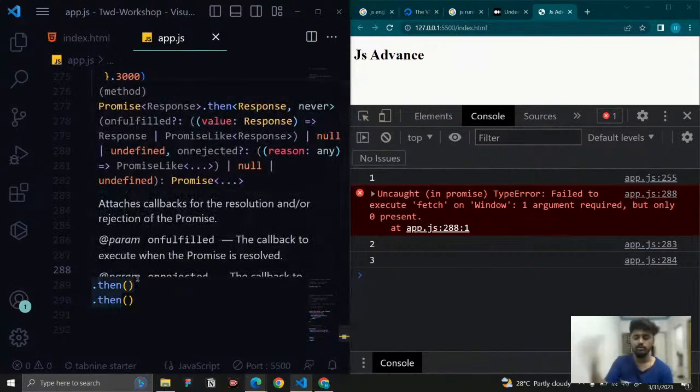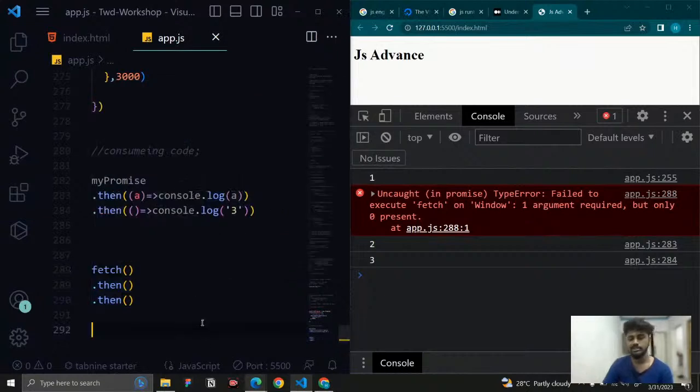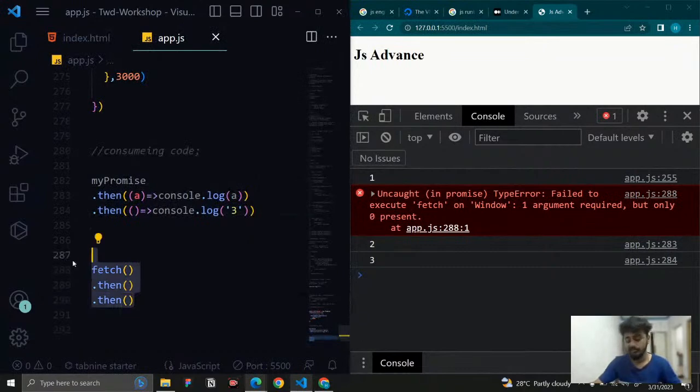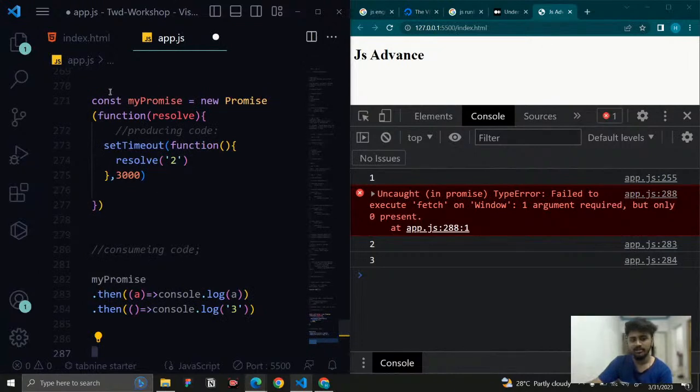Before that, we used some third party APIs to work with an API. But right now we have the fetch API itself, and we can work with it. So this is how asynchronous code works, we connect and write the code and work with that. Asynchronous is a huge topic, and you can see the promises syntax is a little bit bigger, right?